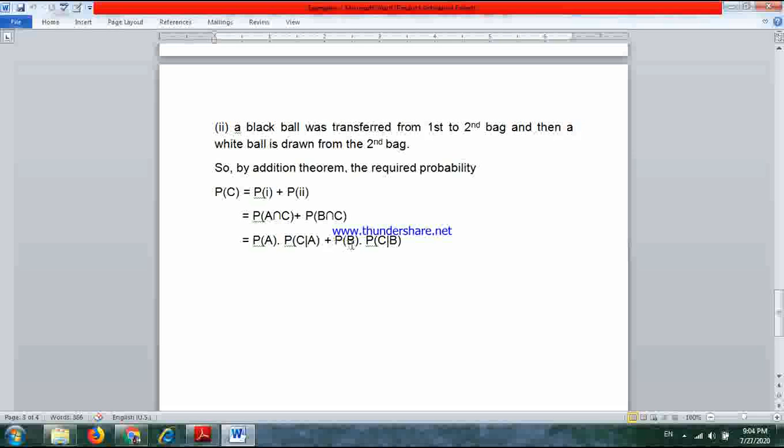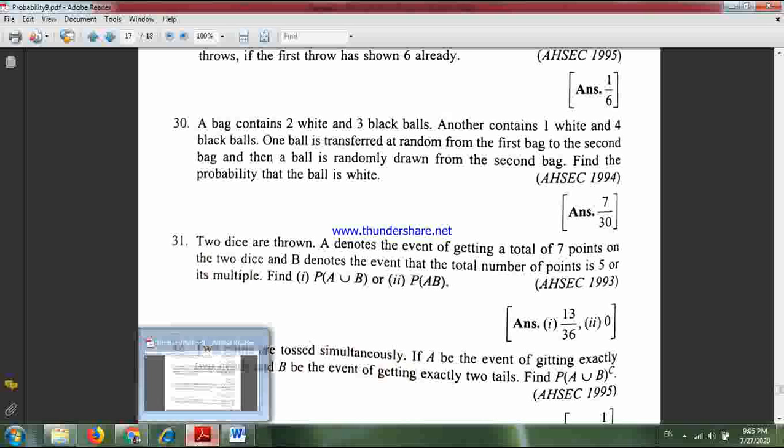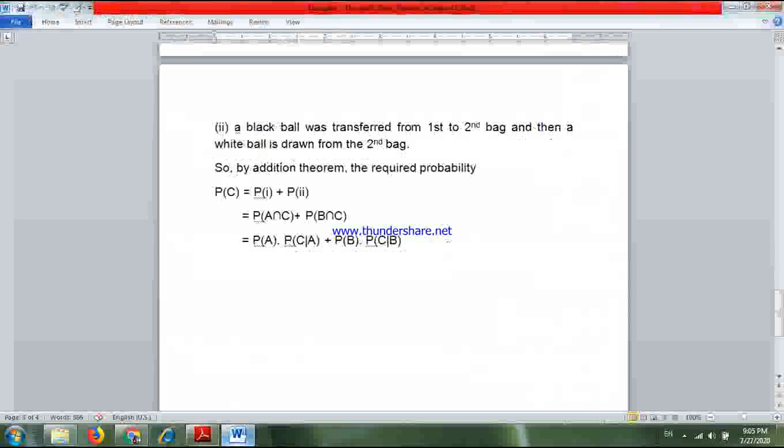Now here P(B) means a black ball was transferred from the first bag to the second bag. Now in the first bag, how many black balls were there? 3 black balls were there. So P(B) means 3C1 divided by 5C1, or simply 3 by 5. And what is this? P(C given B). P(C given B) means probability of getting a white ball from the second bag if a black ball was transferred.